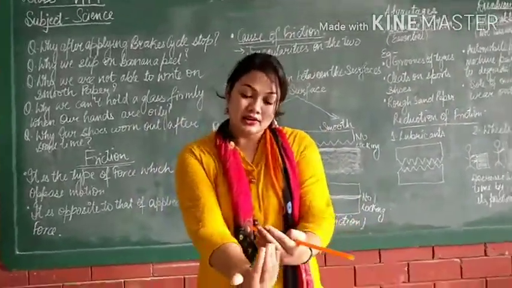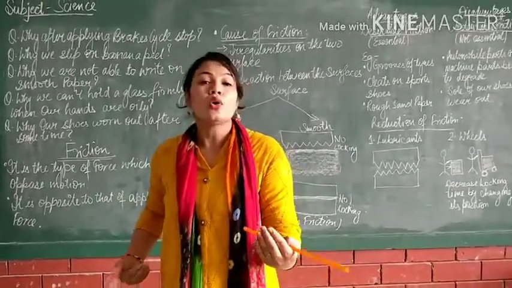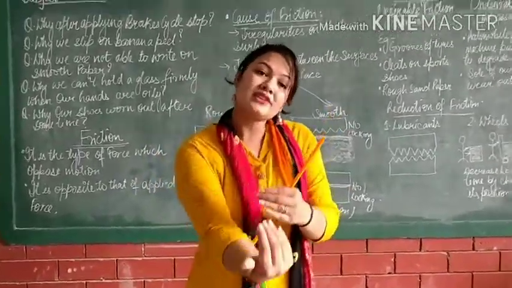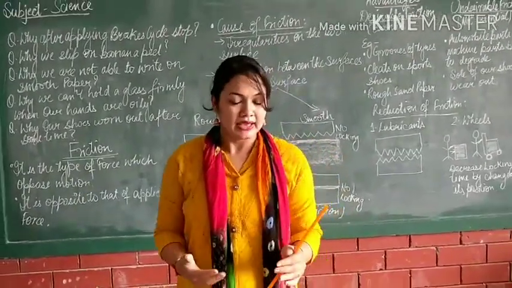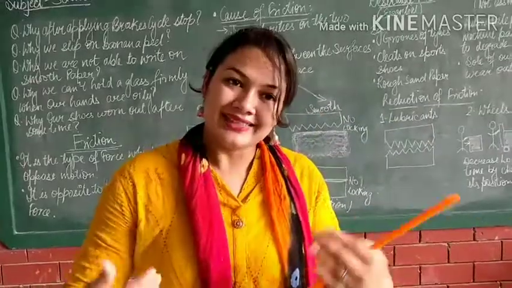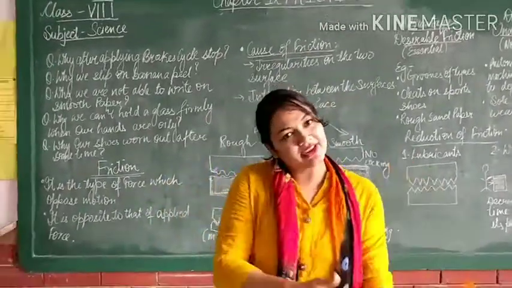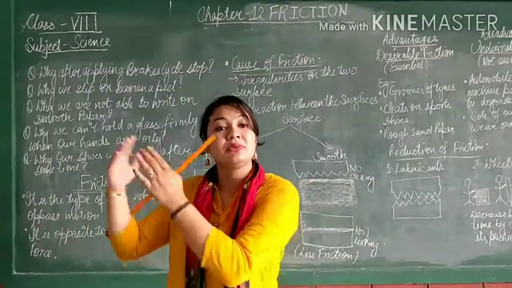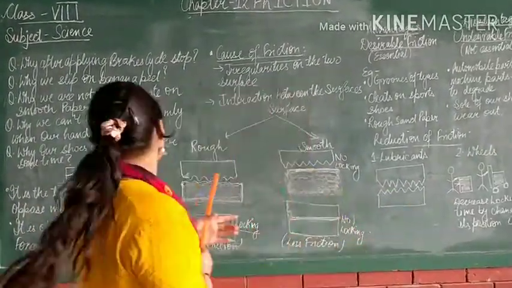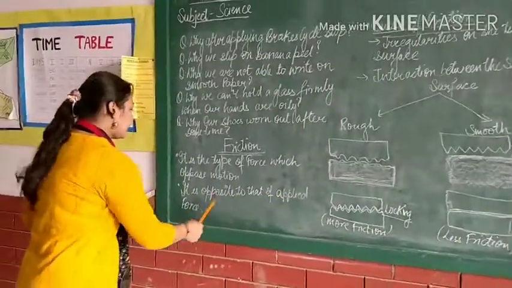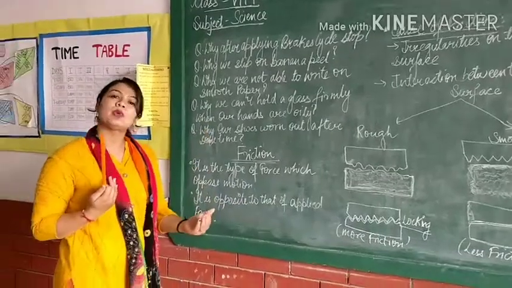That means it is pushing me backward, okay? It is that force. So remember, friction always opposes the motion of the body, or you can say force which we apply. So if I am moving forward, that means the friction will be backward. Okay, if I am moving from left to right, that means the friction will be right to left. It is always in the opposite direction. Okay, so it is opposite to that of the applied force. Wherever I am applying the force, it is always in the opposite direction.